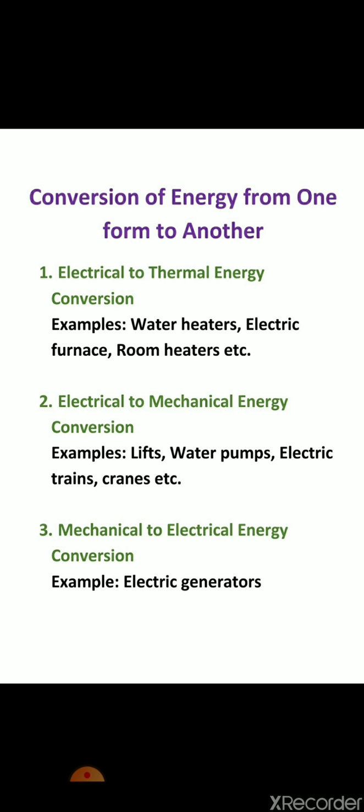The output of the prime mover machine is mechanical energy. It is applied to the generator, which causes the rotation of the generator. The generator may be AC or DC. So the output of the generator is electrical energy. So this is about mechanical to electrical energy conversion.